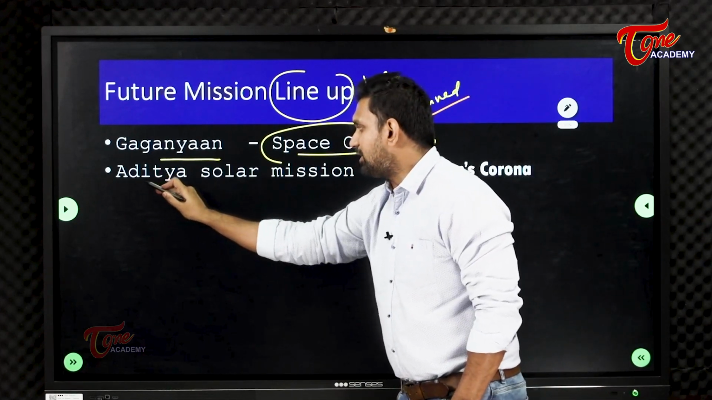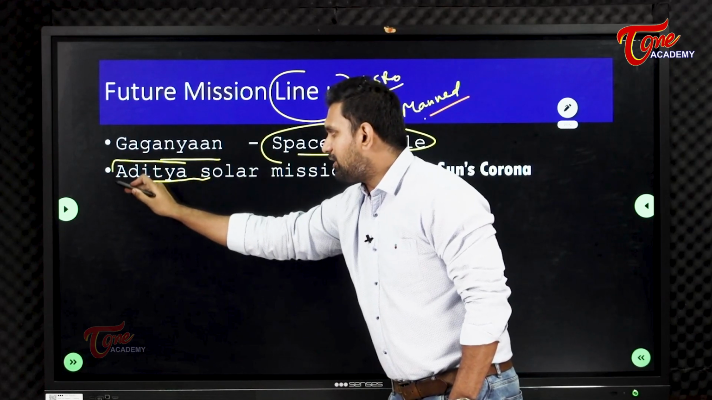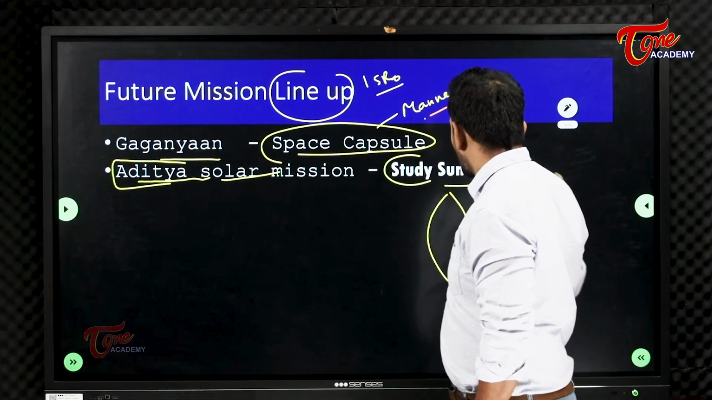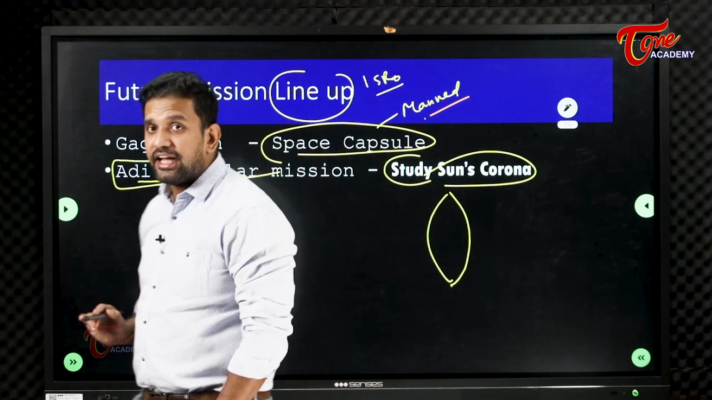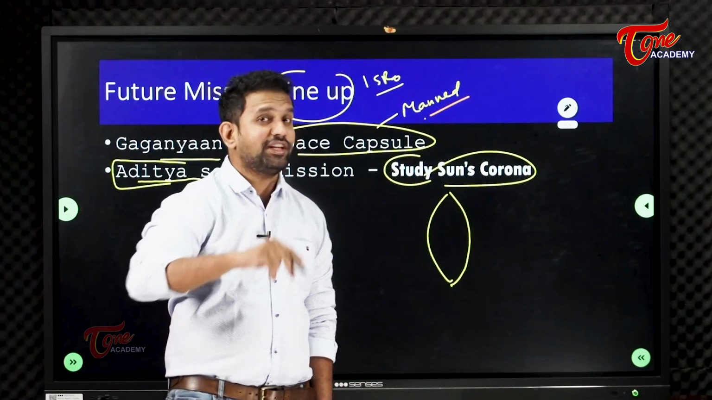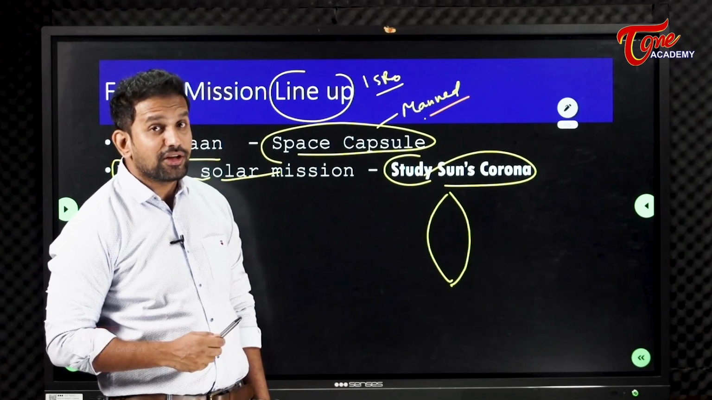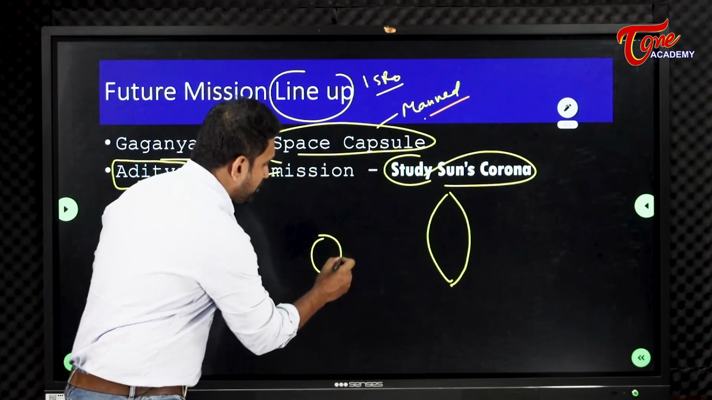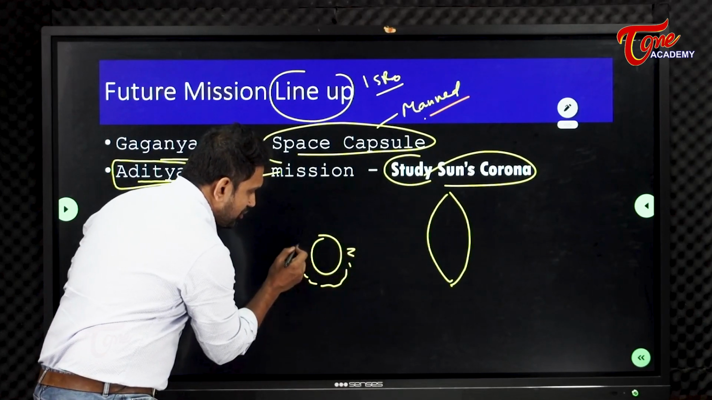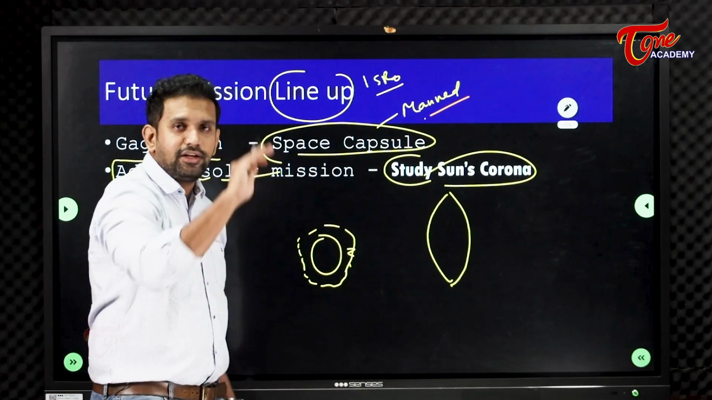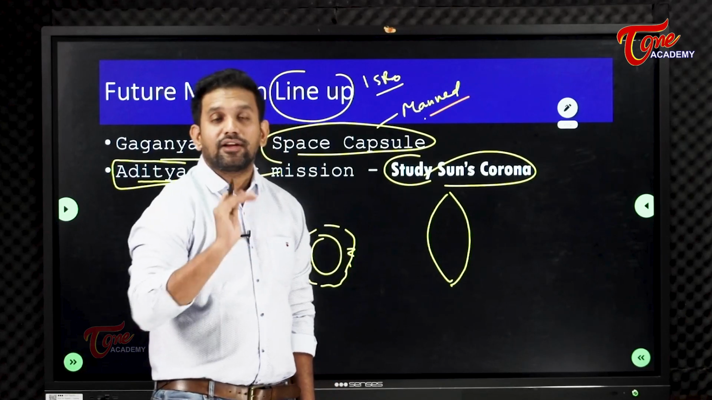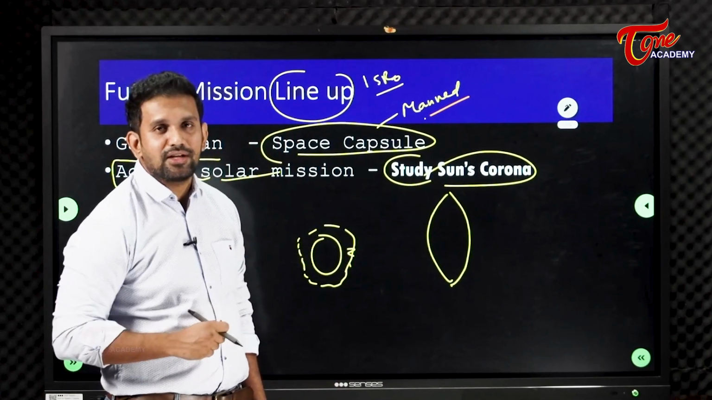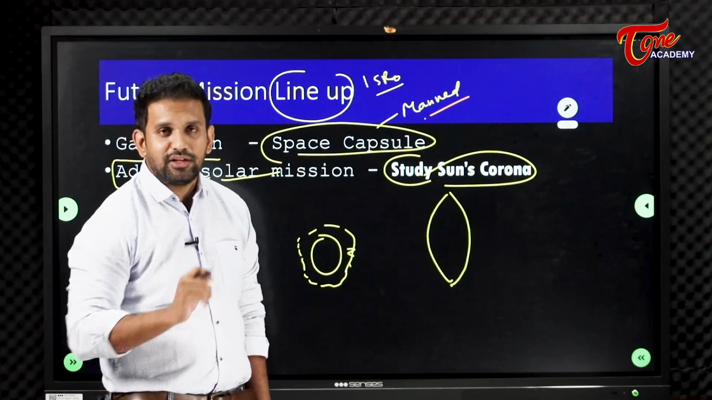Then we also have Aditya. The Aditya mission is a solar mission, meaning it is going to study the sun's corona. Then you might be getting a doubt, right? What is the doubt? Sir, what is the sun's corona? Yes. During the evening times, whenever you see red, orange color near around the sun, that is called the corona.